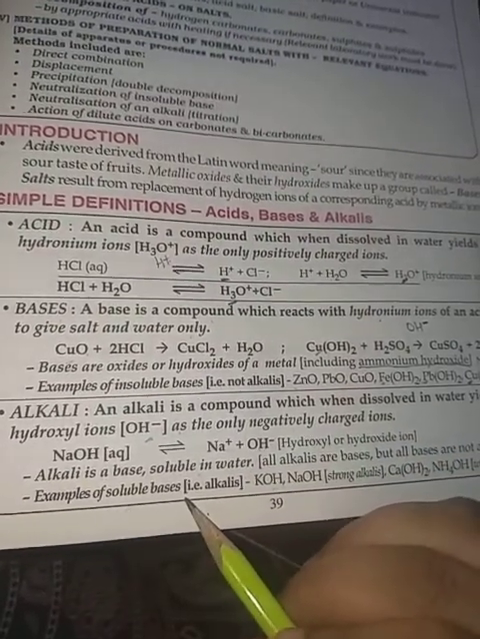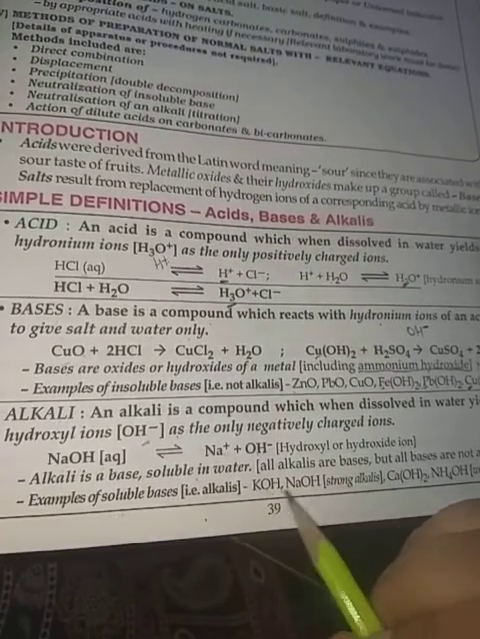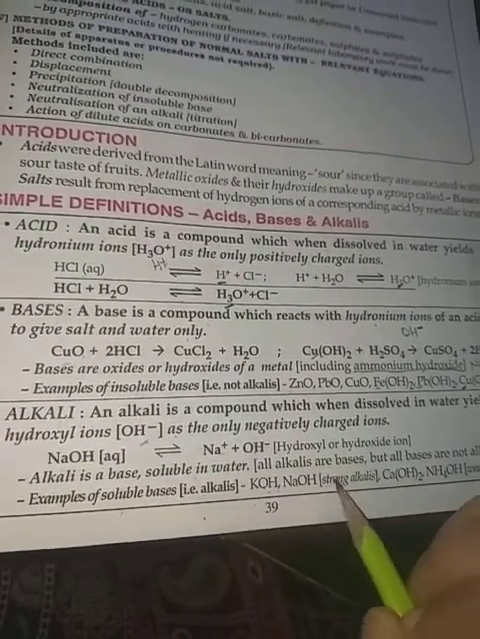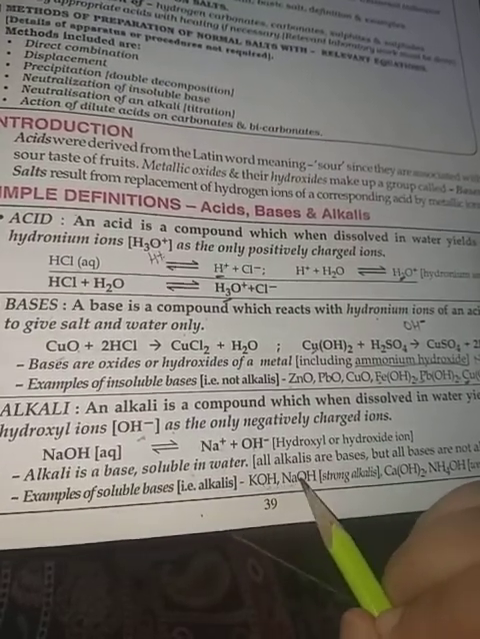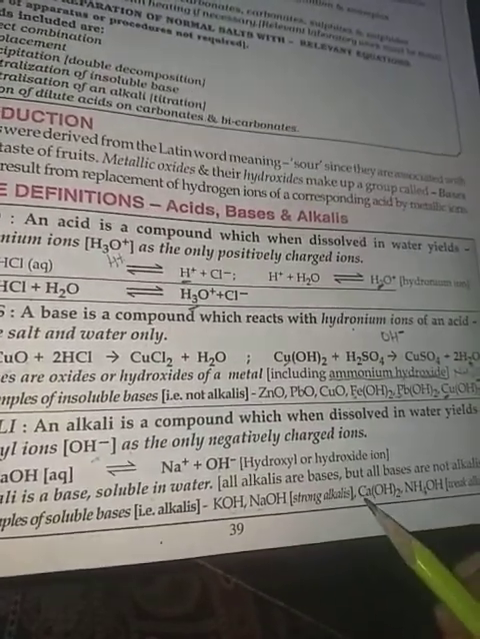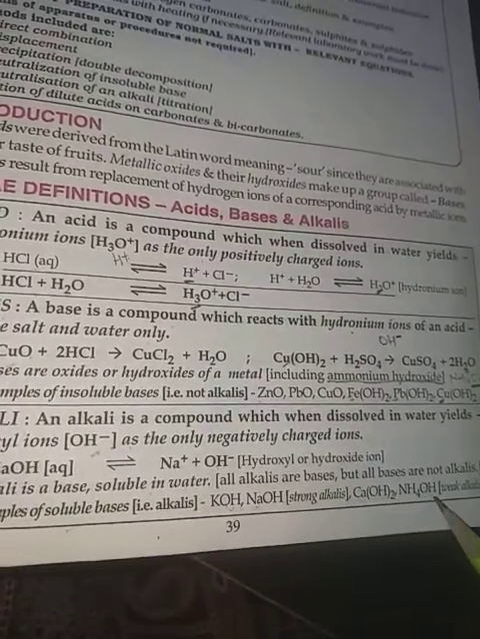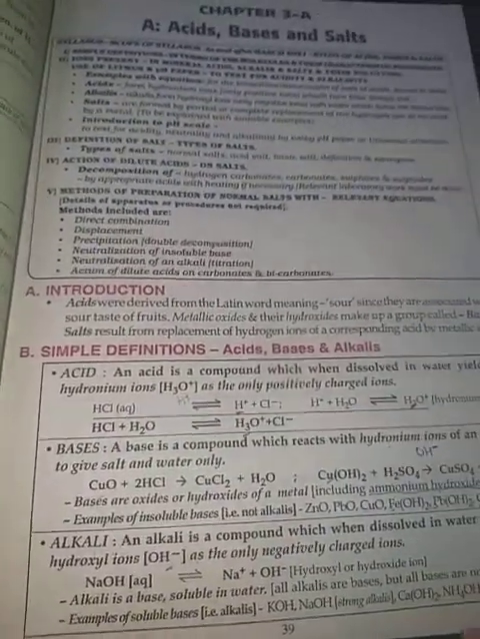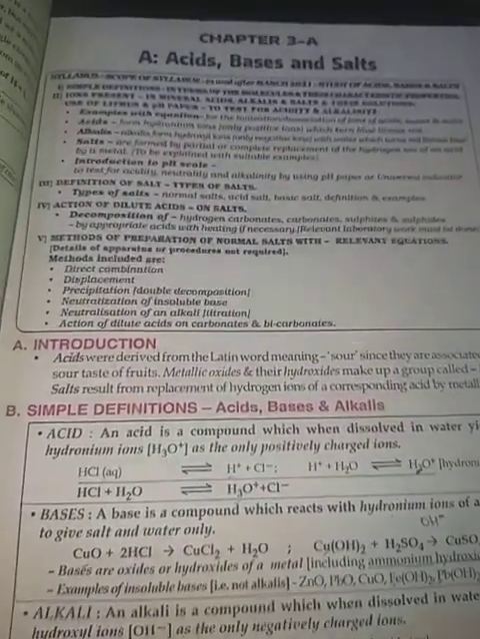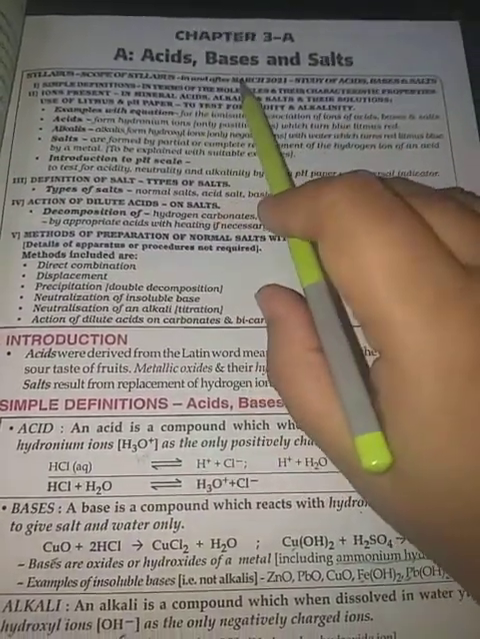Examples of soluble bases are KOH and NaOH. These are strong alkalis which dissociate readily to give OH- ions. And Ca(OH)2 and ammonium hydroxide are weak alkalis. This was all about the introduction part of acids, bases and salts.